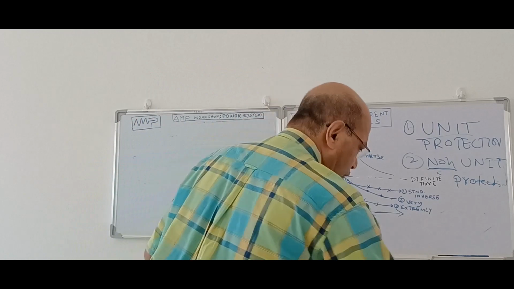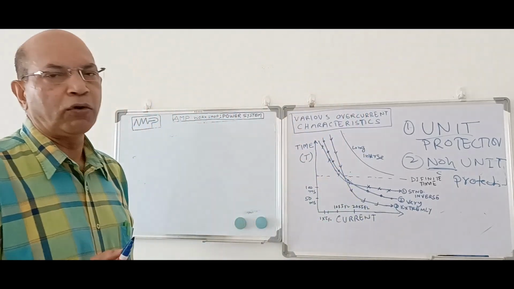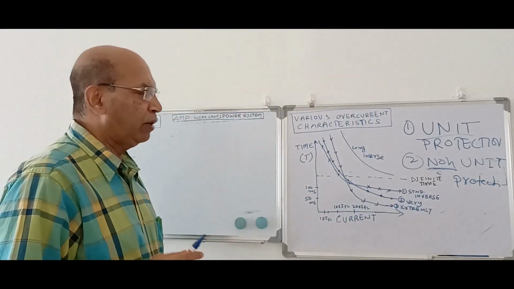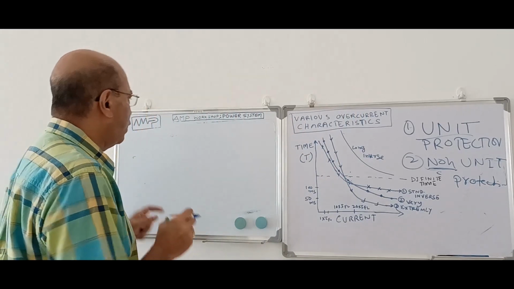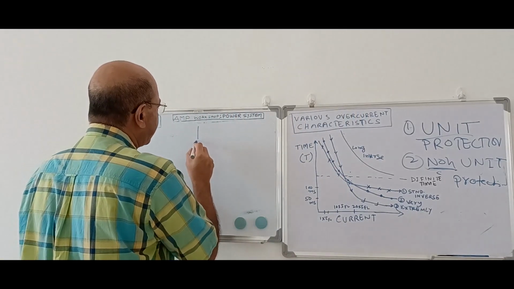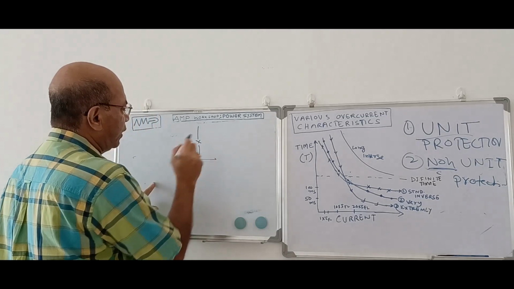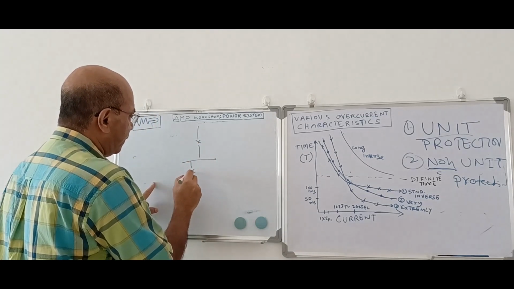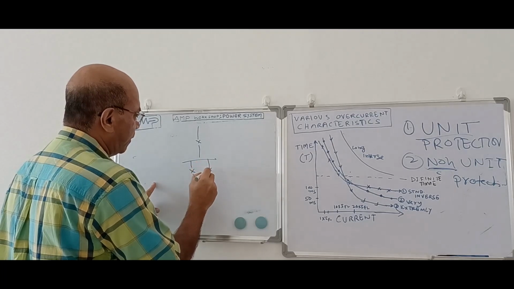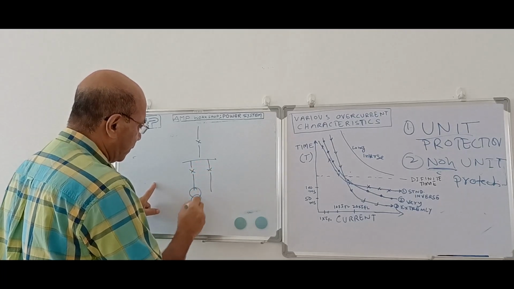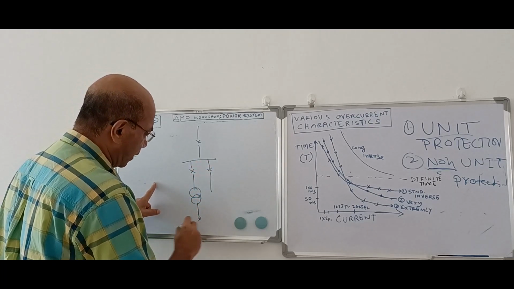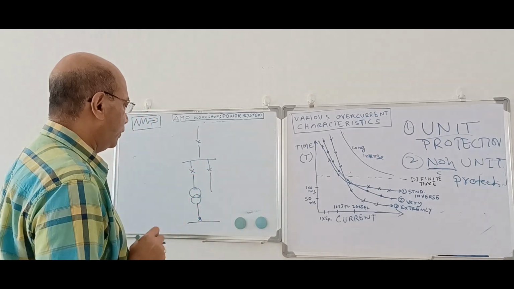Now of these two schemes, first we go to the unit protection. What is called unit protection? Suppose I am drawing a circuit, okay? This is a switch or isolation device. Then this is a device. Suppose this is a transformer. Then it is going to some other. Okay, this is one example.